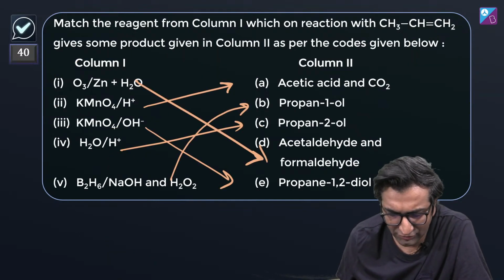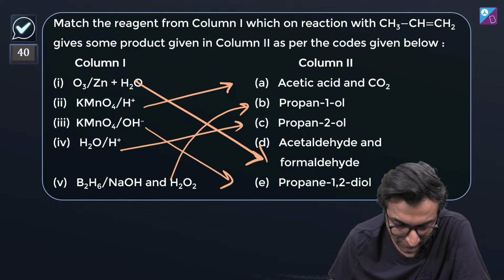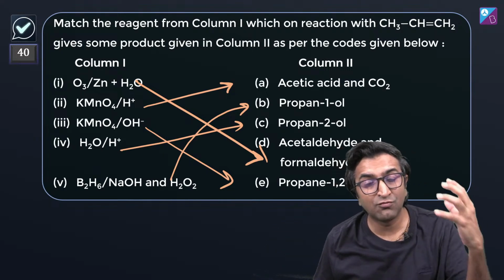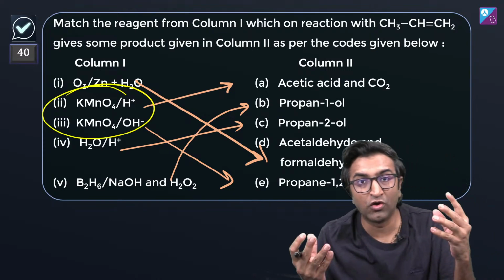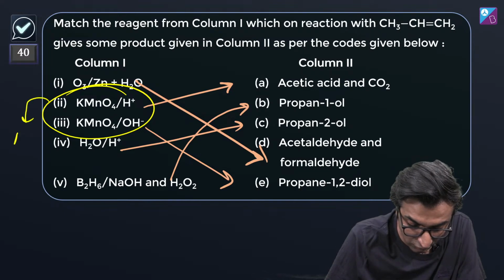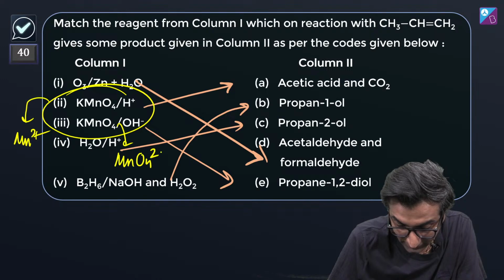So after all that gocha pochi, I feel that this is the final answer. Do you guys agree with this? Yeah. And I told you another way to remember this. If you can't remember in a clutch moment what happens, if both are given and there is confusion, H plus, OH minus, then remember that with H plus this goes to Mn2 plus. This way it goes only to MnO4 2 minus.